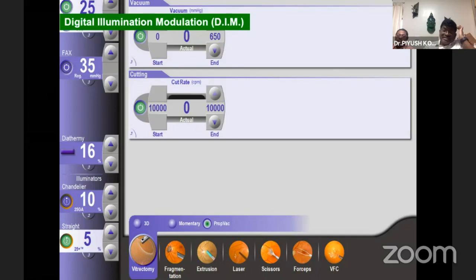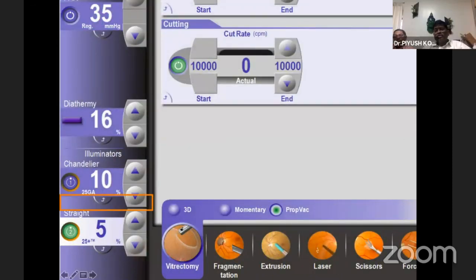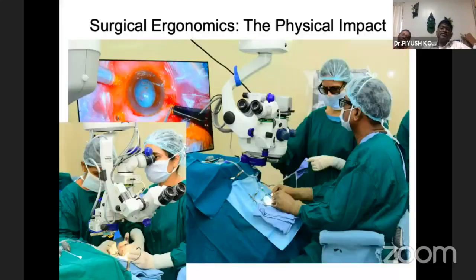So this drastically reduces the phototoxicity caused by the endo illuminator. We can reduce as low as 10% and do the surgery comfortably. It's a very important thing which has made our system reliable for the phototoxic aspect. So you don't need to keep it at 70 or 80.